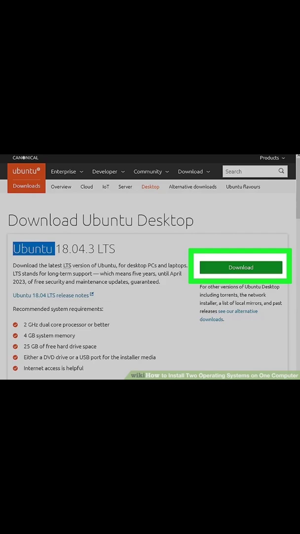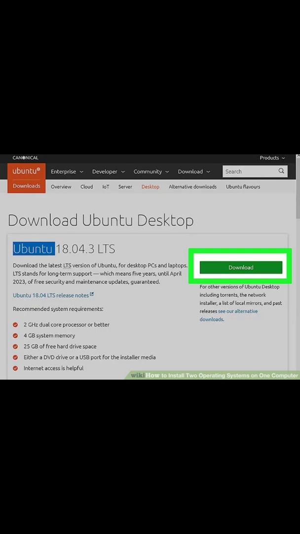Step 4. Download a disk image, ISO, of the operating system you want to install. A disk image is the data that goes on an installation disk, DVD, or USB drive. You will need to go to the website of the operating system you want and download the ISO file from the website.